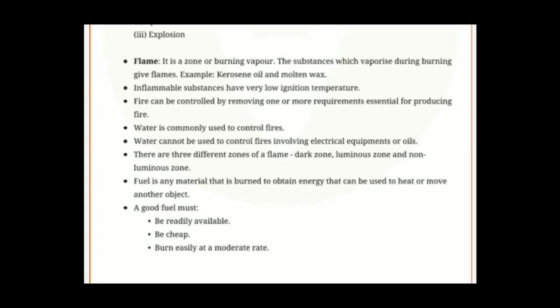Fire can be controlled by removing one or more requirements essential for producing fire. Water is commonly used to control fires. Water cannot be used to control fires involving electrical equipment or oils. You have seen all those instances, and if you use it, what happens, that also you have learned. Then there are three different zones of a flame: dark zone, luminous zone and non-luminous zone. Yellow color and blue color. Blue color is non-luminous and yellow color is luminous. Higher heat in the non-luminous, lower heat in the luminous.